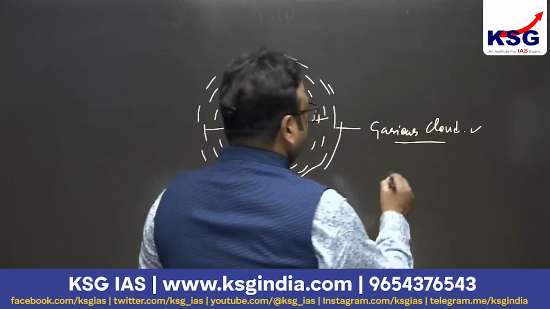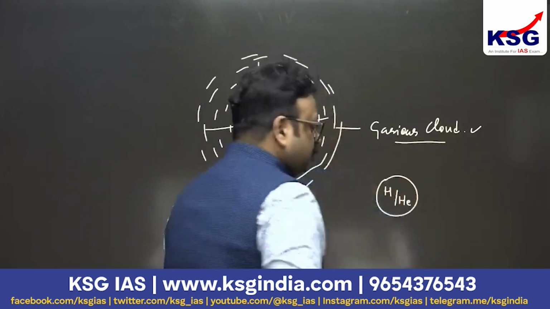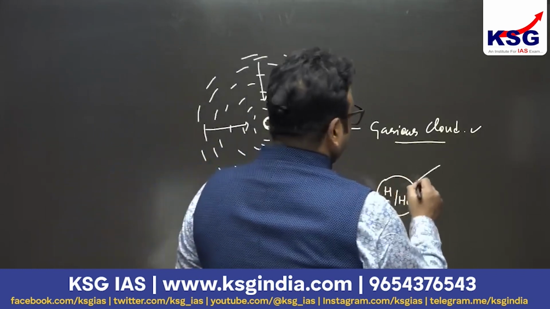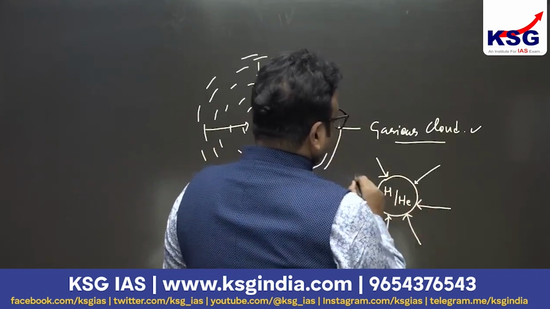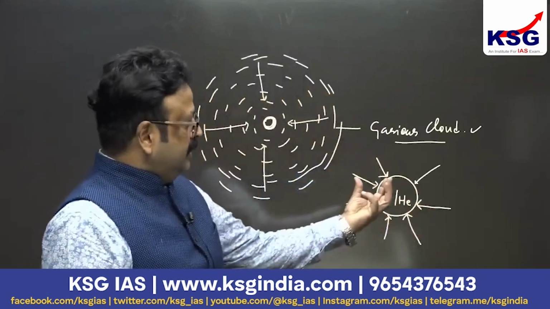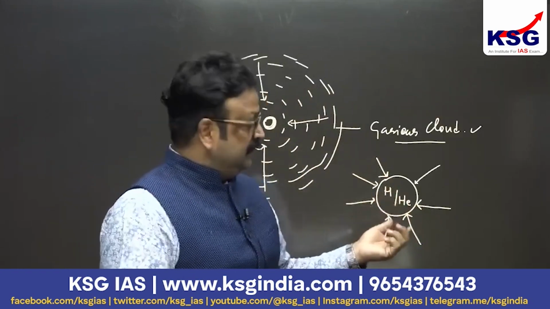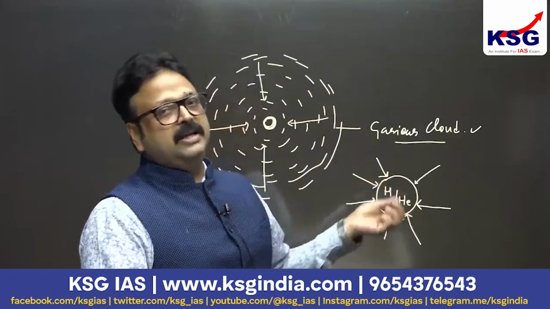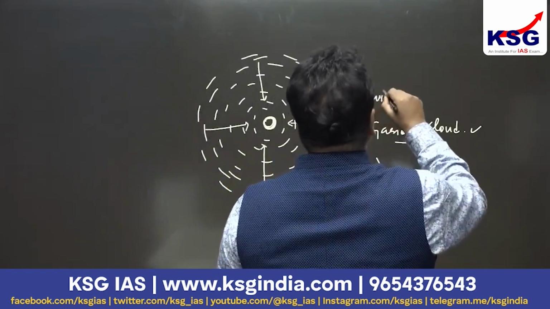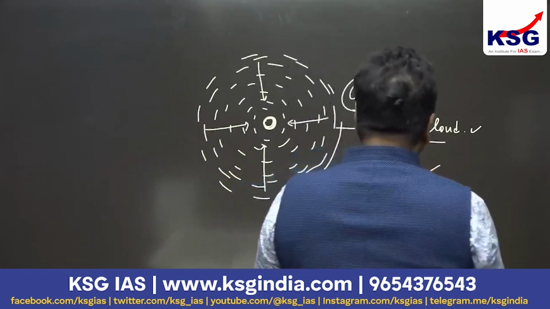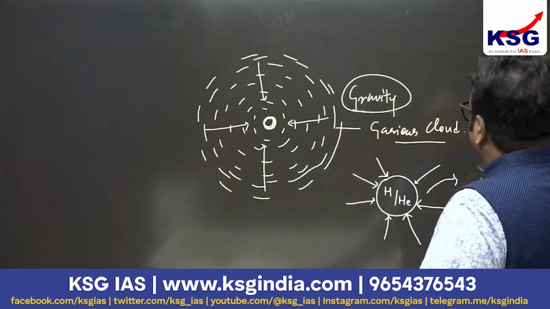Inside the core, what is there? Inside the core there is hydrogen as well as helium. More hydrogen and helium. It is now pressed from all sides by the gravity. And due to this, what happened? The core starts crunching. The core starts getting reduced in its volume. And what happened to this hydrogen and helium? They get less volume, so they start colliding with each other. So after the gaseous cloud and the gravity, there is core crunching, and due to the crunching of the core, the volume of the core gets reduced, and that leads to collision